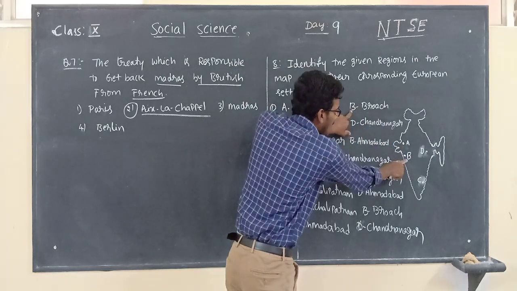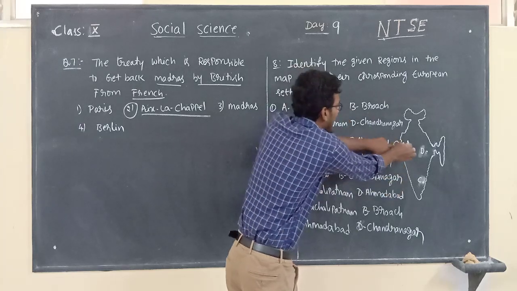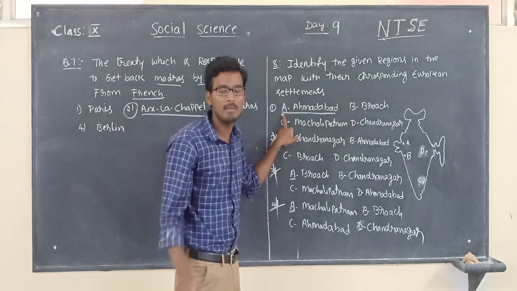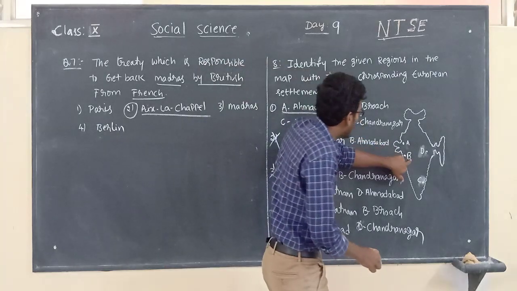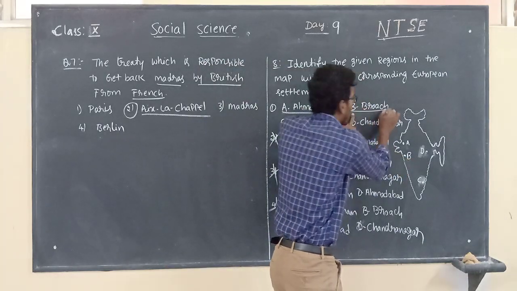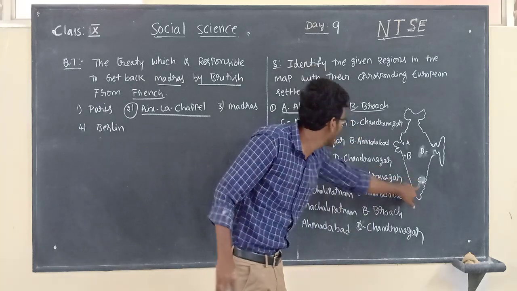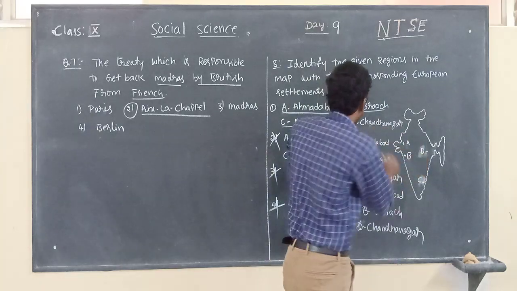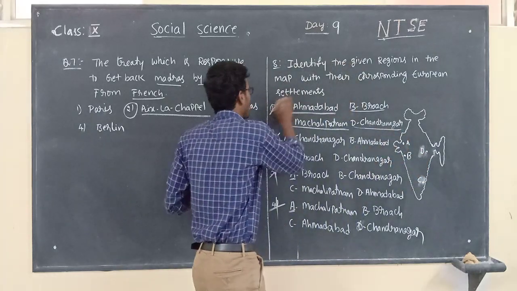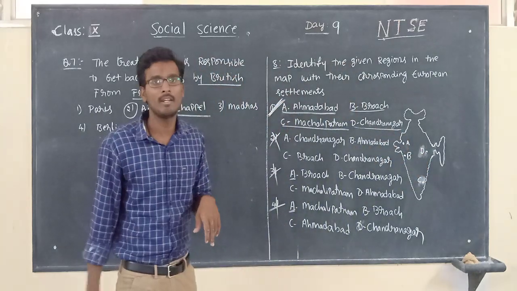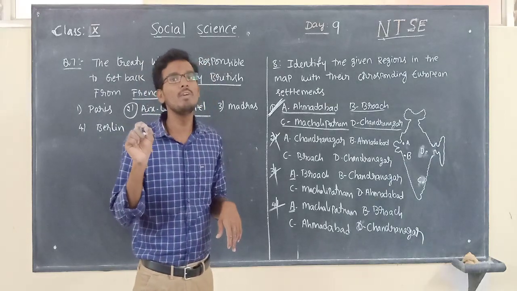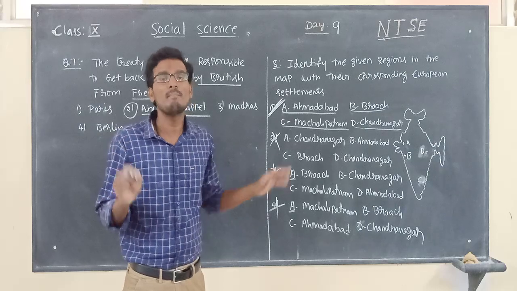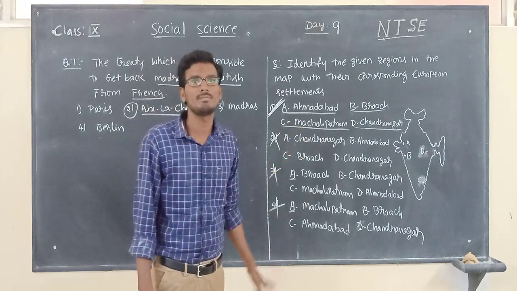B, Broach, correctly marked with the alphabet. Both are matched. C, Machilipatnam, correct. D, Chandranagar, correct. So the first answer will be the right one. So my dear children, you should be very careful while giving answers for map related questions.